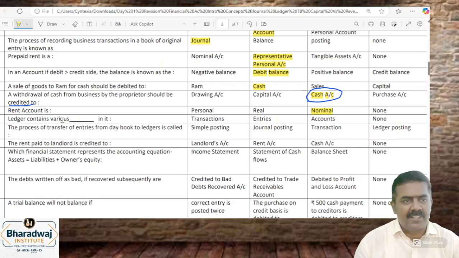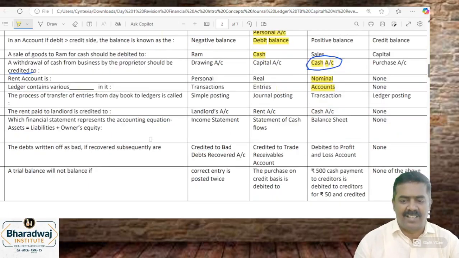Ledger contains various accounts. The process of transferring entries from day book to ledgers, we call it as which one? Ledger posting.